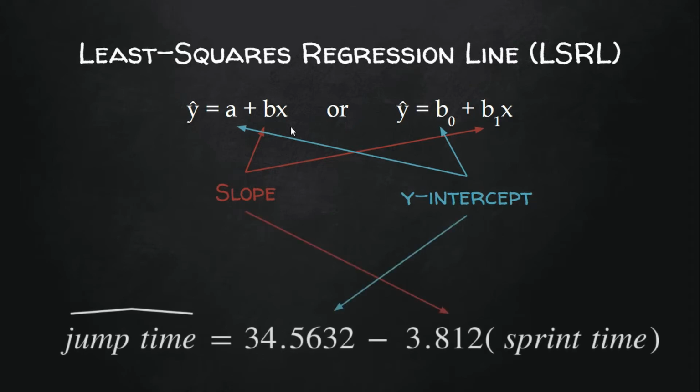Now, what this looks like in practice is jump distance with a hat over it equals 34.5632 minus 3.812 times sprint time. Now, that should say jump distance instead of jump time. That's my bad for that typo. I apologize. We'll talk about how to get these numbers later, but for now, just know this is the equation that models the relationship between our sprinting times and our jumping distance.